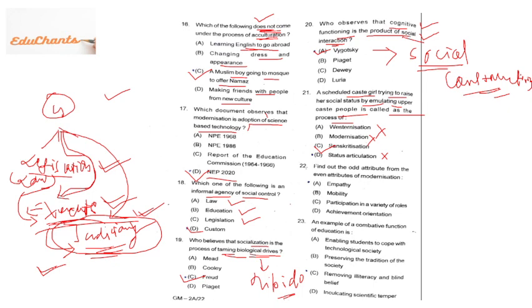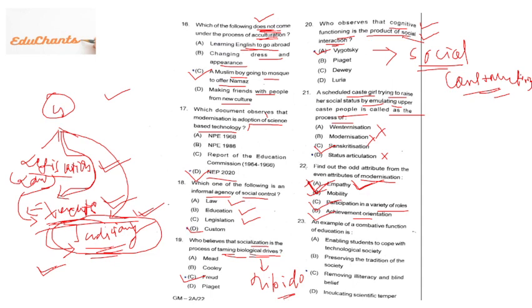Okay. Then 22nd question is, find out the odd attribute from the attributes of modernization, which is not a part of modernization. Mobility, yes, change. Mobility means change. Modernization will bring some change, right? Participation in a variety of roles. You will have a variety of roles in modernization. Then achievement orientation. Definitely modernization will achieve something. But empathy is not a part of modernization. Then the answer will be empathy, right? So I'll click here, empathy.